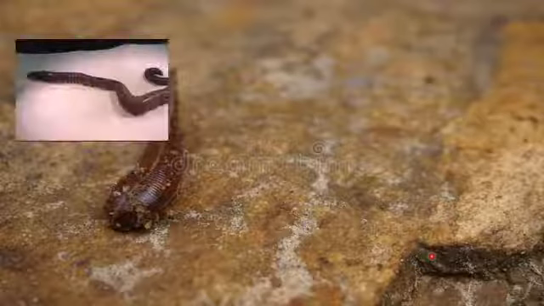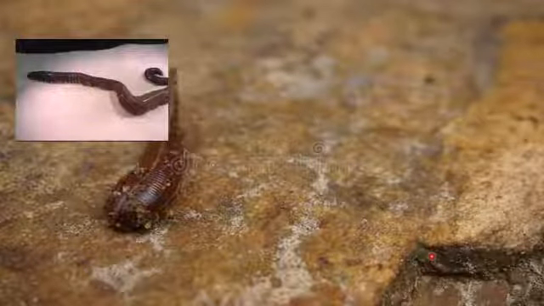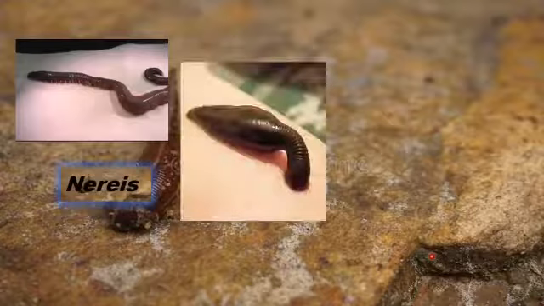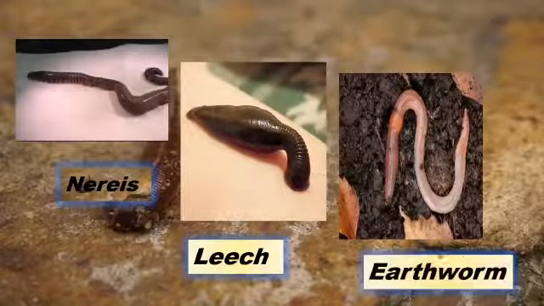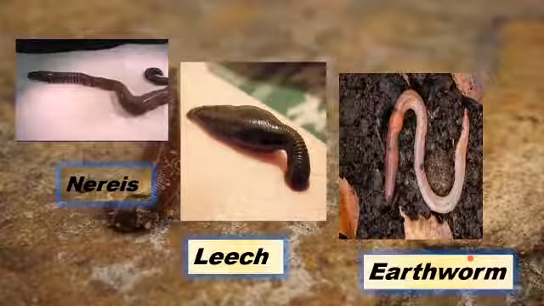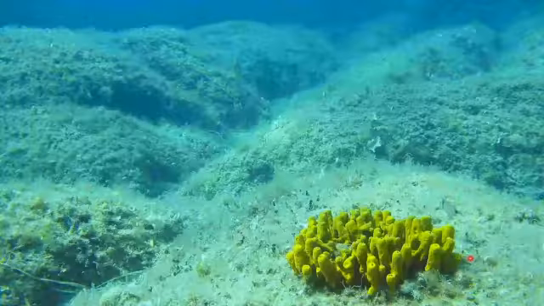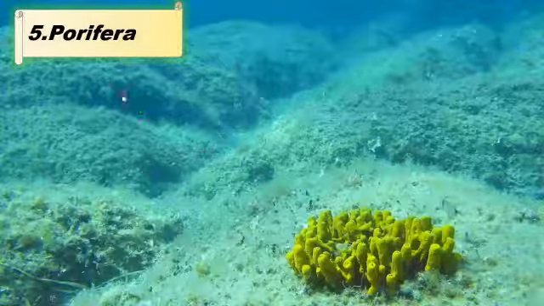And in this case, we have examples of different segmented worms like Nereis. We have the example of the leech and we have the example of the earthworm. This is all about the phylum Annelida. Now we are discussing the phylum Porifera.